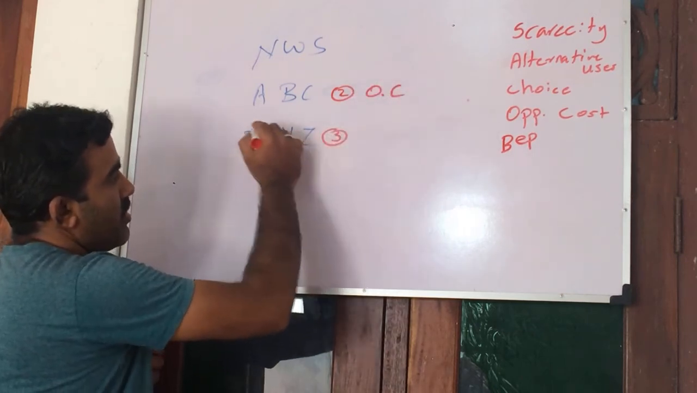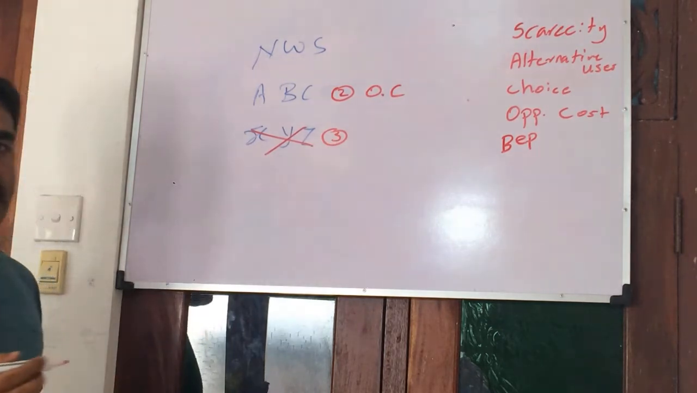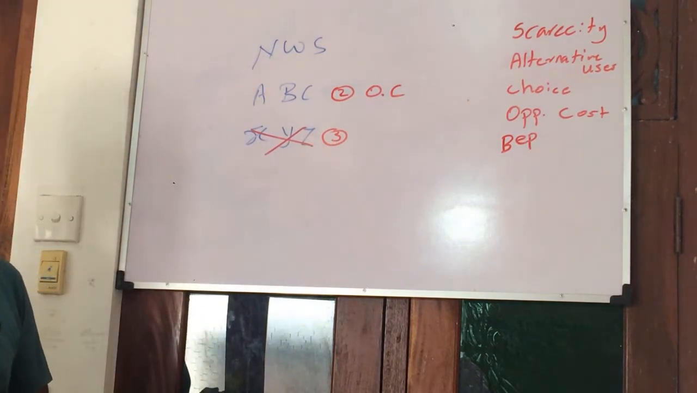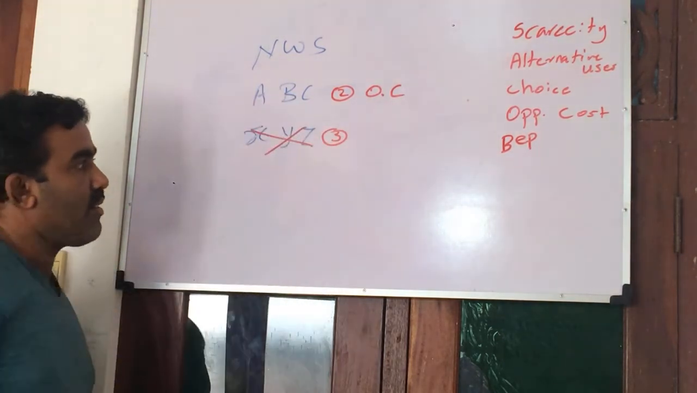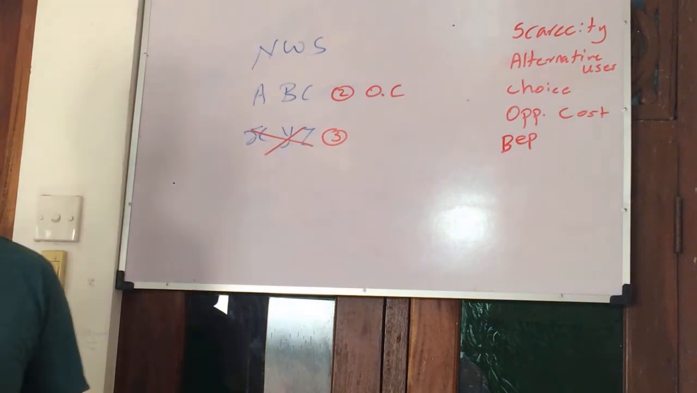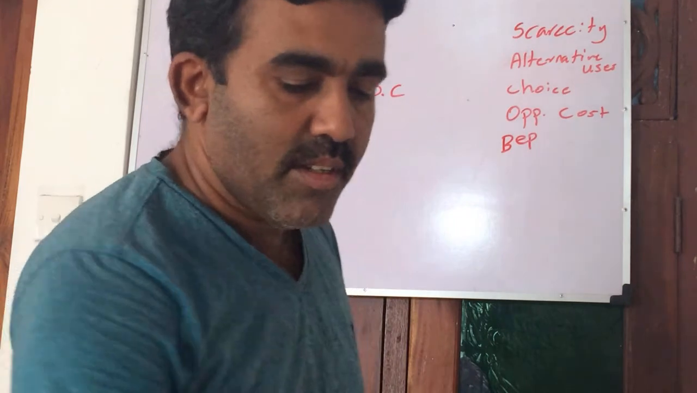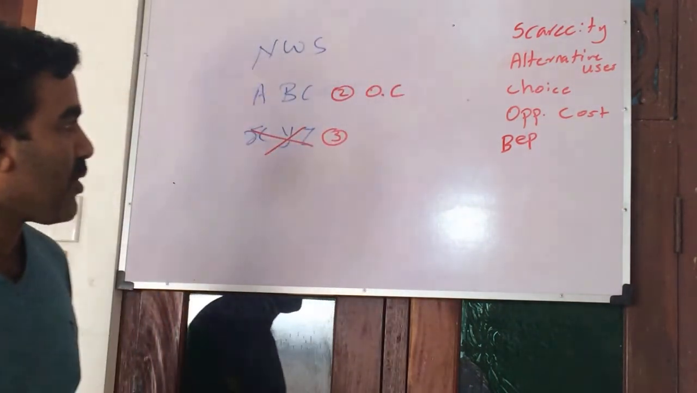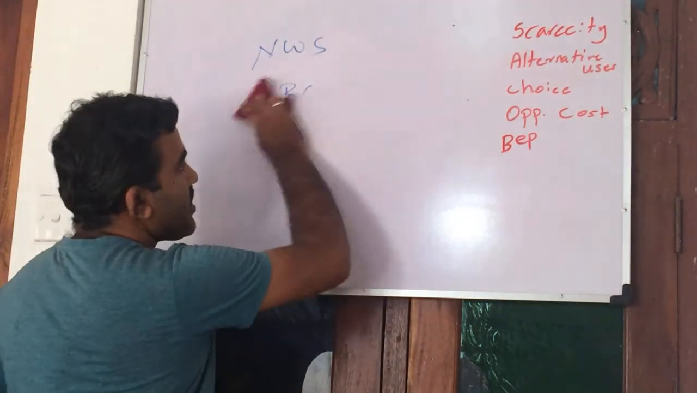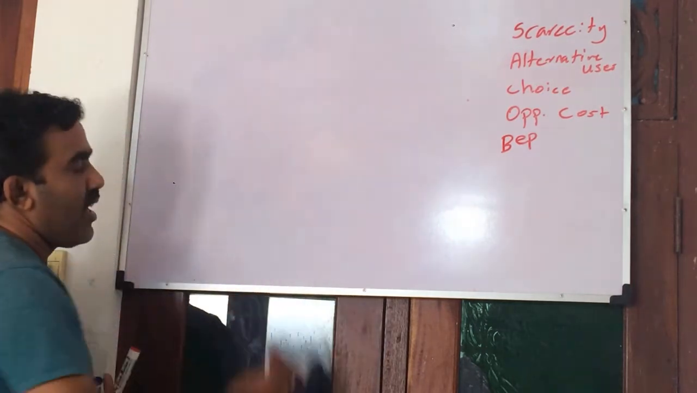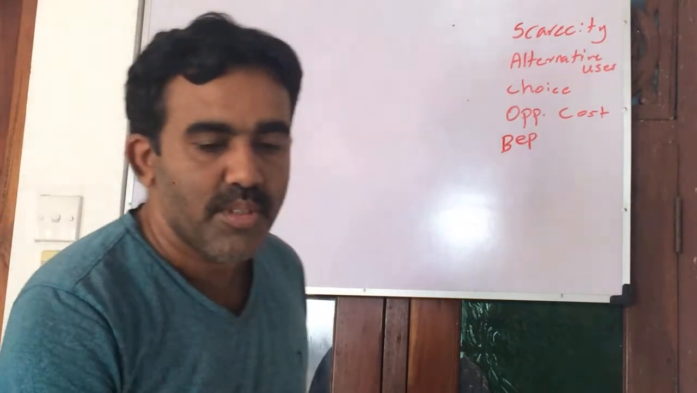This is out. The third one is always out. The second one is called the opportunity cost. So that's all about the opportunity cost. I hope you understood. I'll send the notes to you in the group.